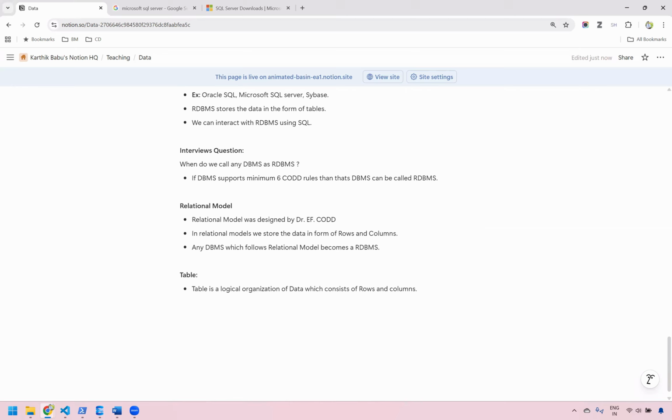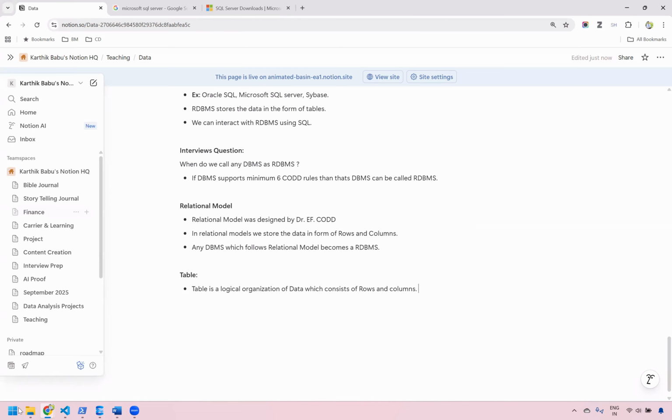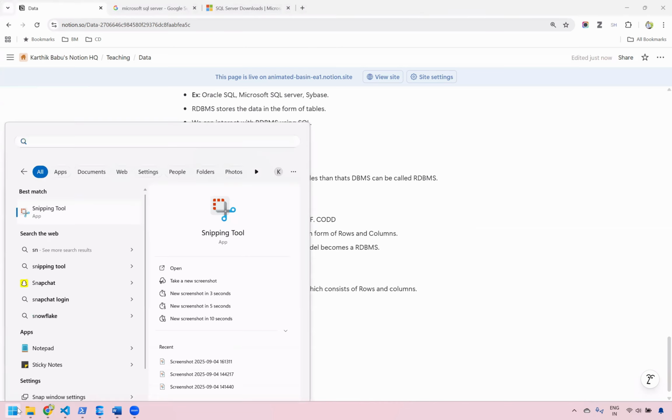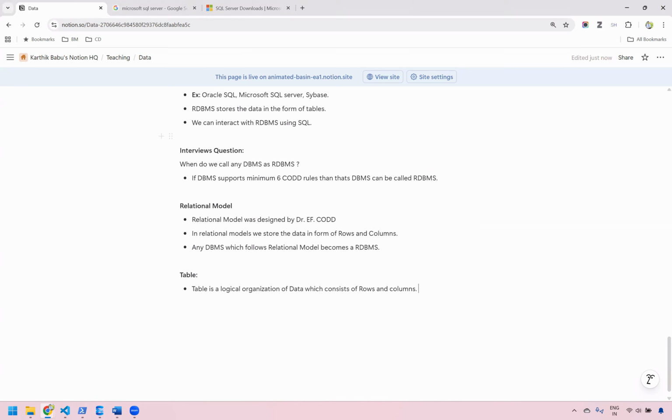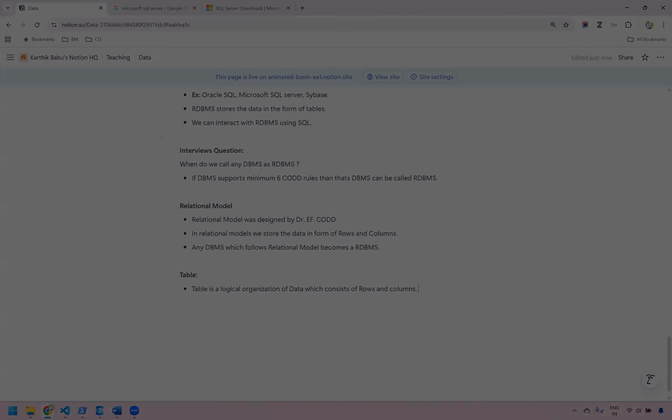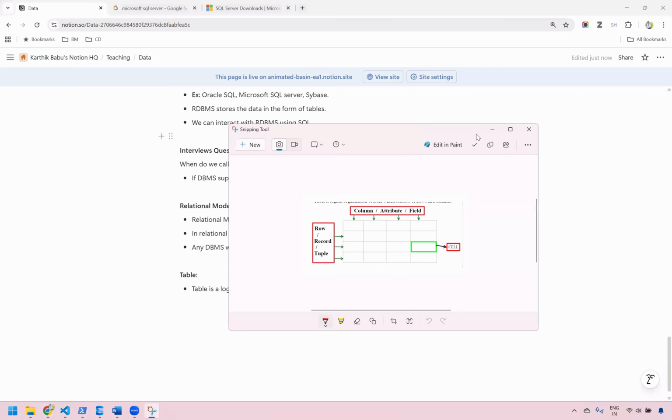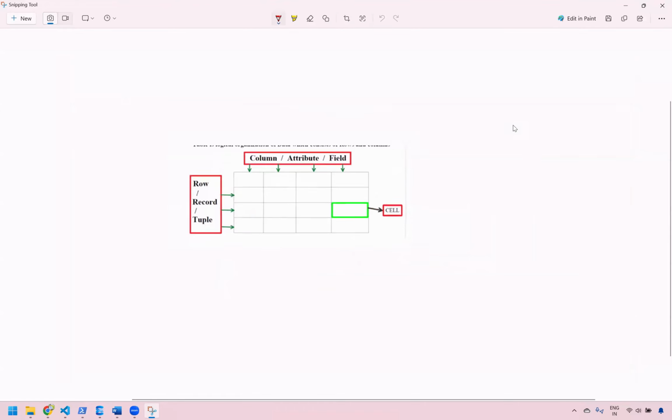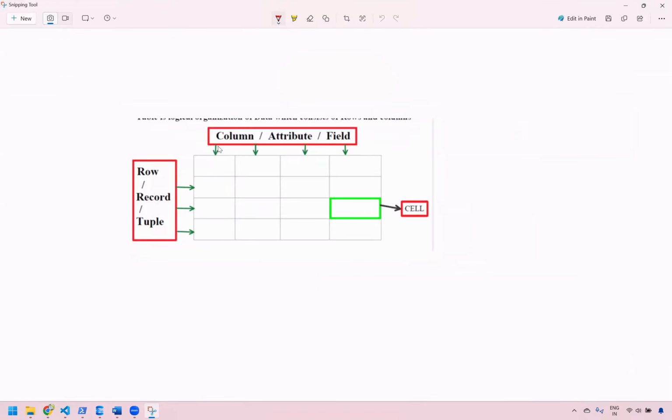Okay, now what is a row, what is a column? Let me give you a diagram so that you will be able to understand. When I call something a table, I mean a table to be like this. Now, whatever we are seeing here, this part is called a column, or this column can also be called an attribute, or attribute can also be called a field.